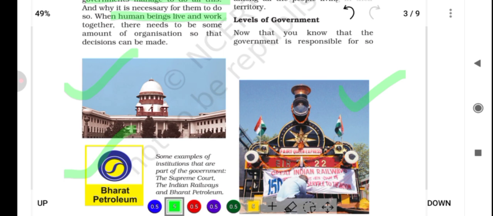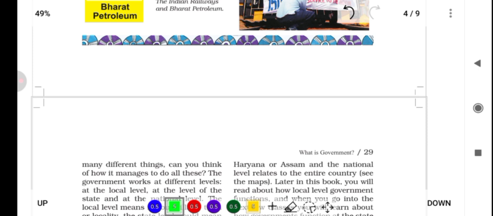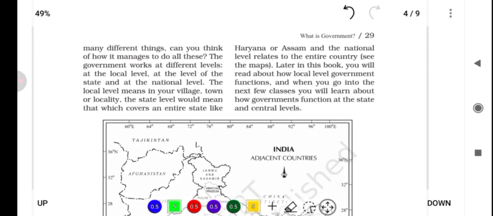So the next thing we'll discuss is levels of government. Now that you know that the government is responsible for so many different things, can you think of how it manages to do all this? The government works at different levels: at the local level, at the level of state, and at the national level. The local level means in your village, town or locality. The state level would mean that which covers an entire state like Haryana or Assam, and the national level relates to the entire country. See the maps, okay?